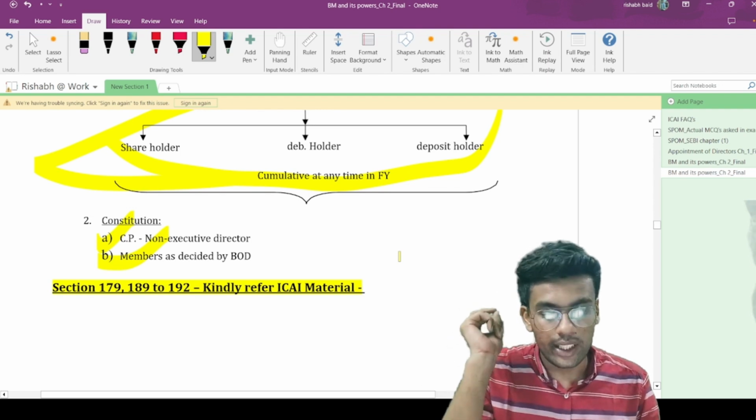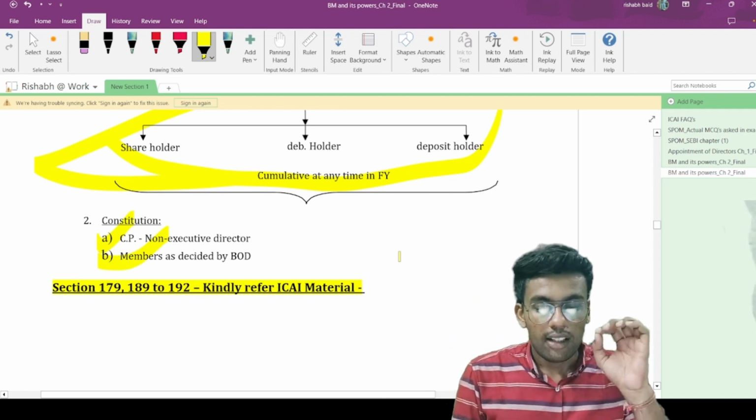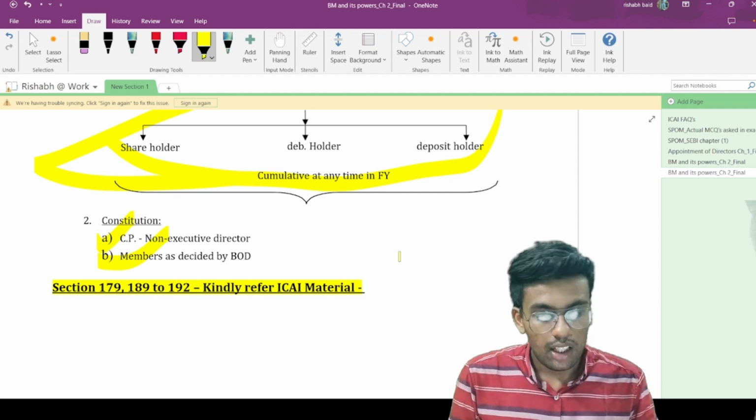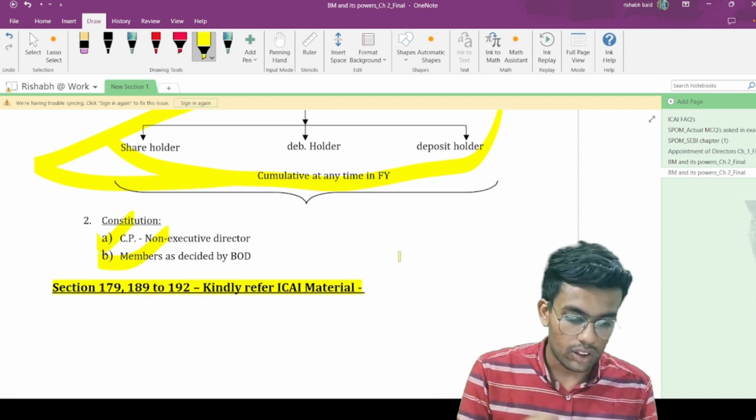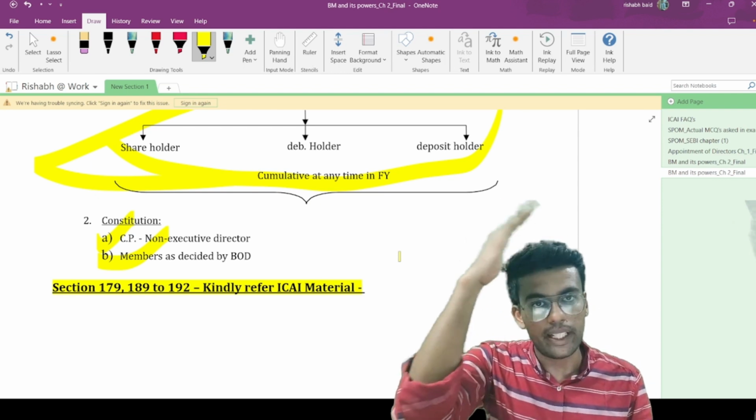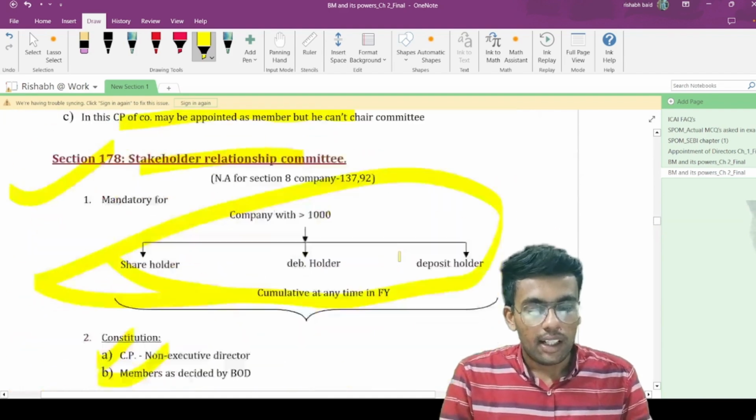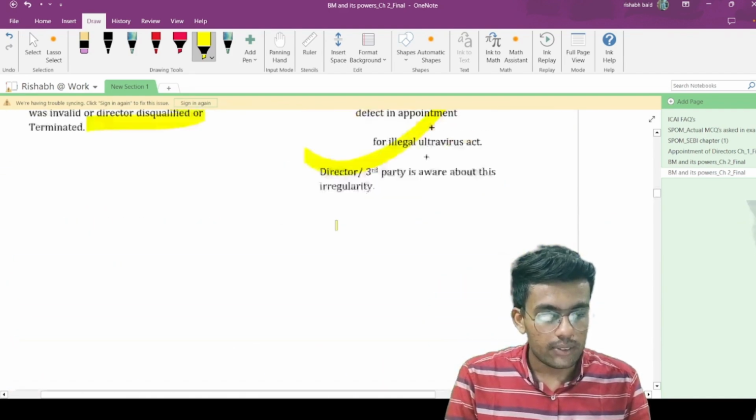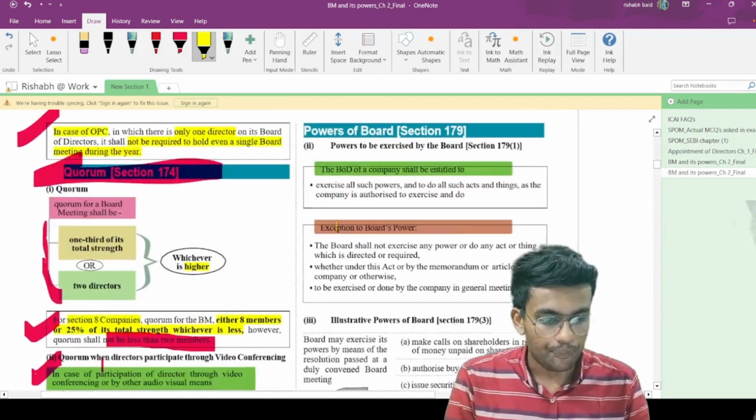I would recommend you to refer to sections 179, 180 and 180 to 192. I would recommend you to kindly read it yourself, because these are not much relevant sections. These are just, if you give a clean reading, you will be able to understand. Okay, so we have studied till section 171. Okay, now let us go on to this page we had skipped over here.